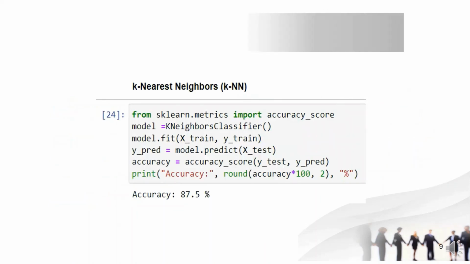Here is the code for the K nearest neighbors, and the accuracy of this model is 87.5%. My teammate Srisai will explain the implementation.